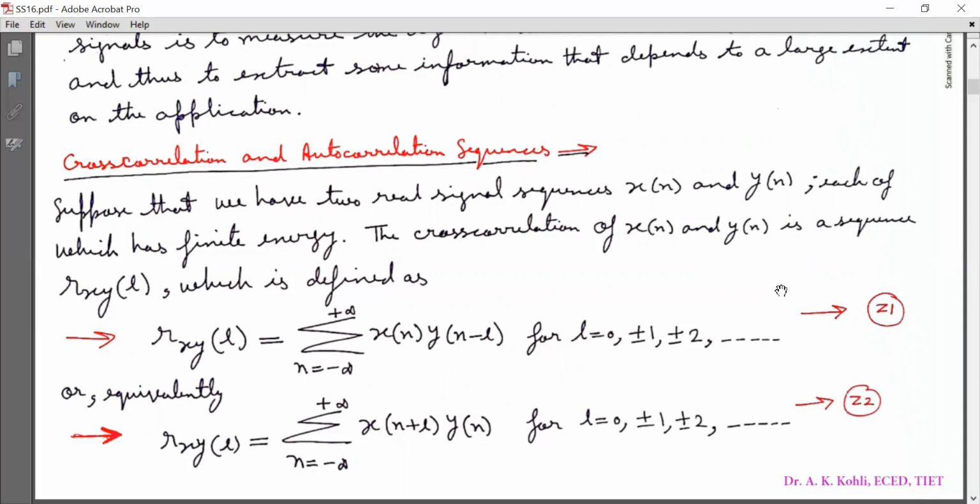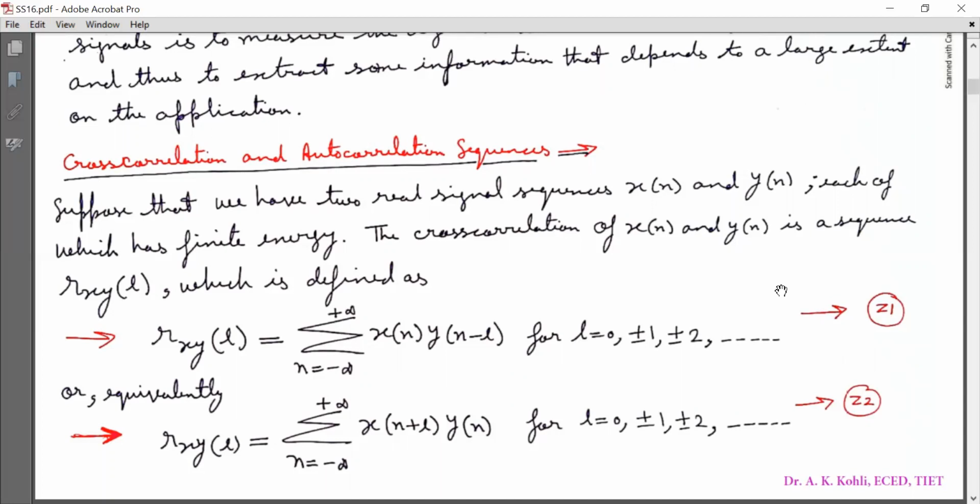Mark it as equation Z1. Or equivalently, R_xy[l] = summation n running from minus infinity to infinity x[n + l] y[n], for l = 0 or plus minus 1 or plus minus 2. Mark it as equation Z2.